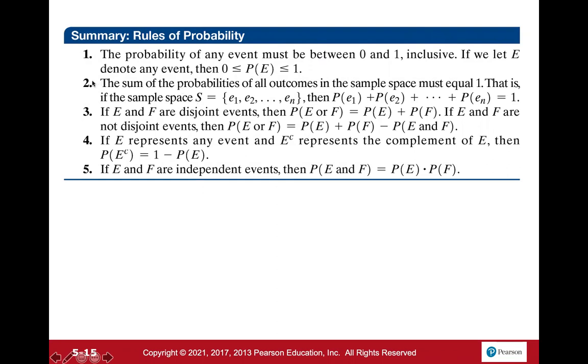The second part, these are two conditions. So the second condition, the sum of the probabilities of all the outcomes in the sample space must equal 1. That is, if the sample space S is event 1, event 2, event 3, all the way up to event N, then the probability of event 1, of event 2, all the way up to event N is equal to 1.